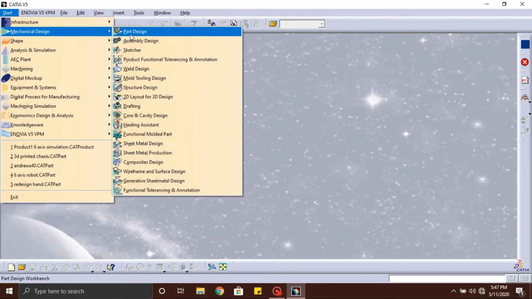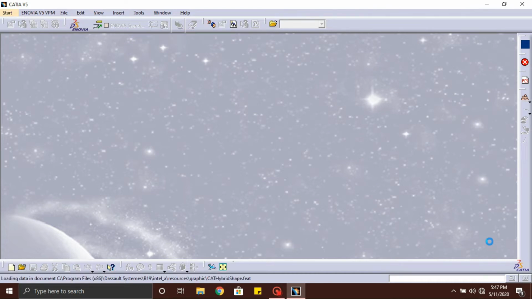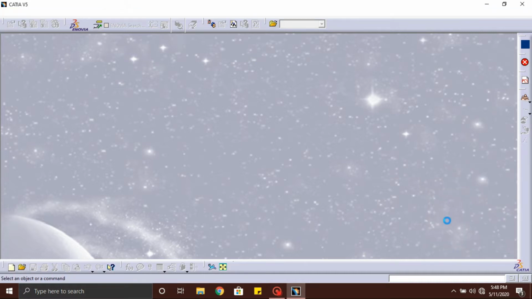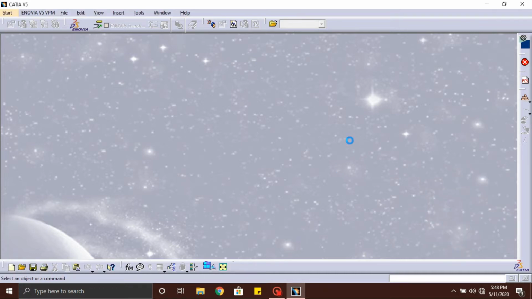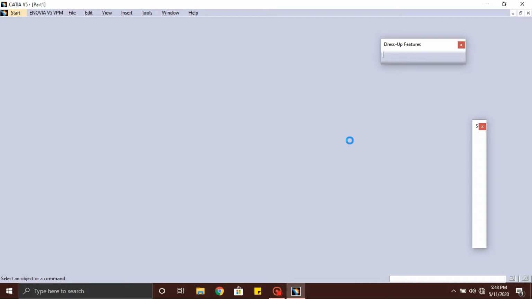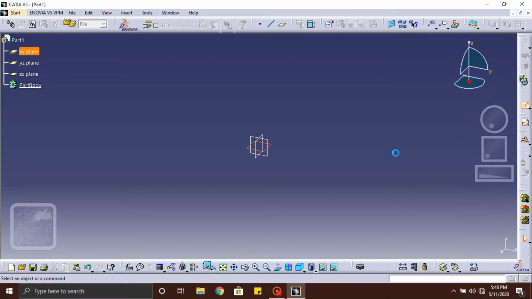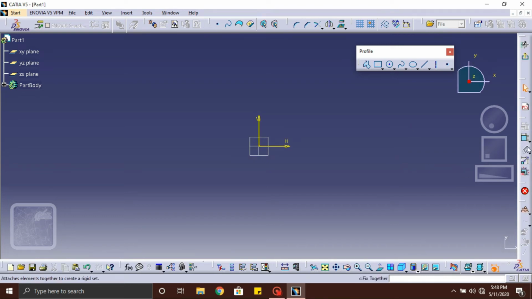Well, to know about CATIA, CATIA is a designing software in which we can design mechanical parts and then we can simulate to see the final product working. CATIA software is most popular in many major industries like aerospace, robotics, automotive, defense, etc. Companies like BMW, the Boeing company, Porsche, Honda, and many companies use this software for research and development of their product. Now let's get into the designing.